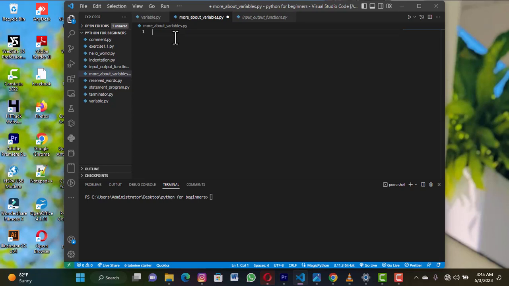So that's a variable. You can literally give your variable any name, but to some extent, there are some specific reserved words you can't actually use in declaring a variable. We'll come to that in a few minutes. First of all, we just need to understand how to declare a variable here.